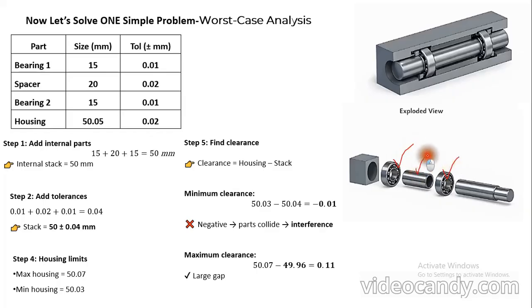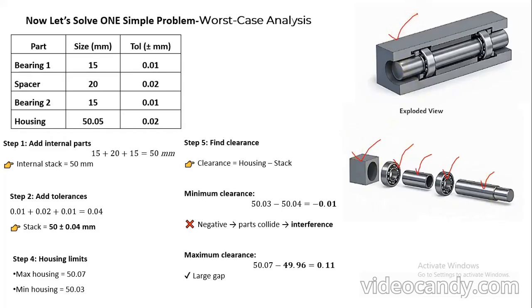Finally we have one shaft. All of these come inside a housing. So this is the CAD model of the individual parts, or exploded view. Finally we can see the assembly view.